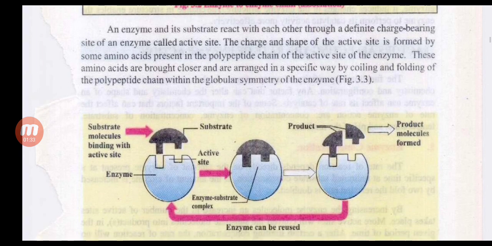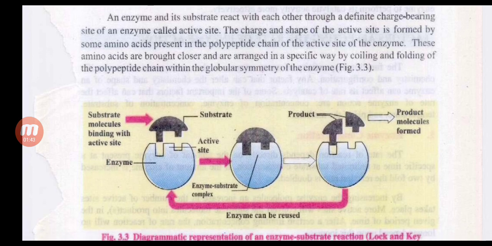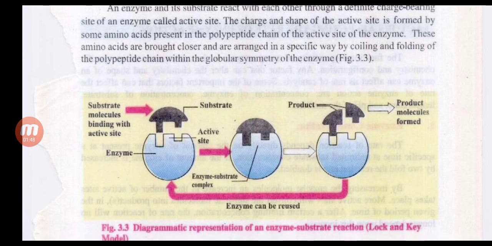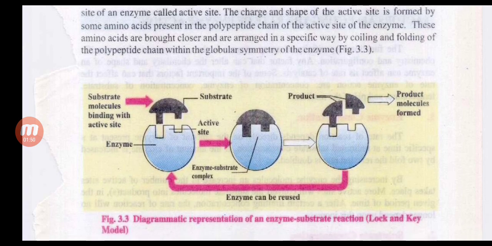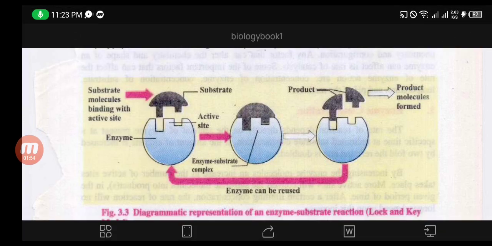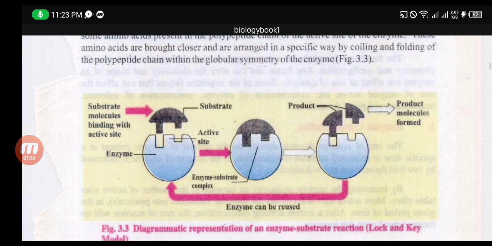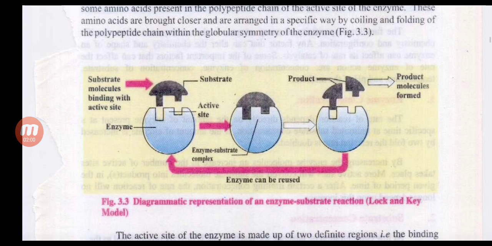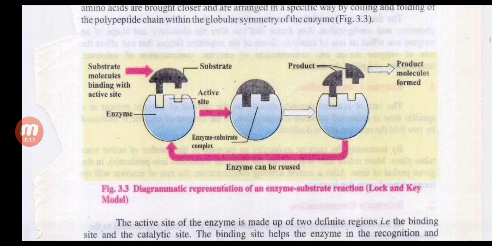An enzyme and its substrate react with each other through a definite charge-bearing site of the enzyme called the active site. The charge and shape of the active site is formed by some amino acids present in the polypeptide chain of the enzyme. These amino acids are brought closer and are arranged in a specific way by coiling and folding of the polypeptide chain within the globular symmetry of the enzyme.